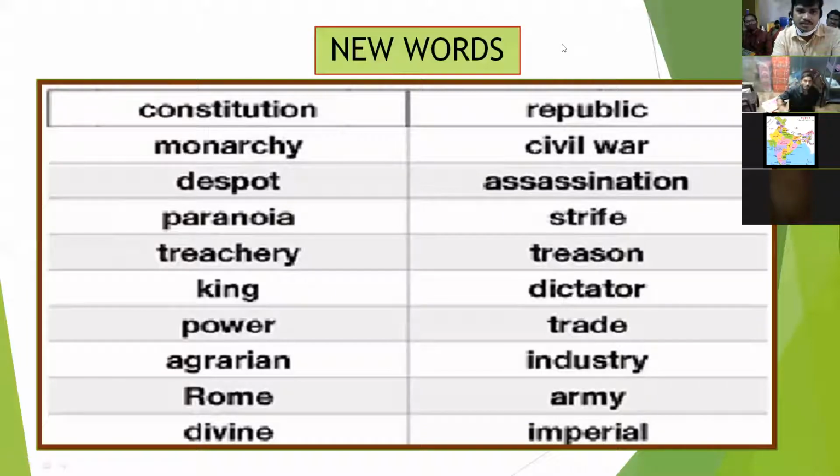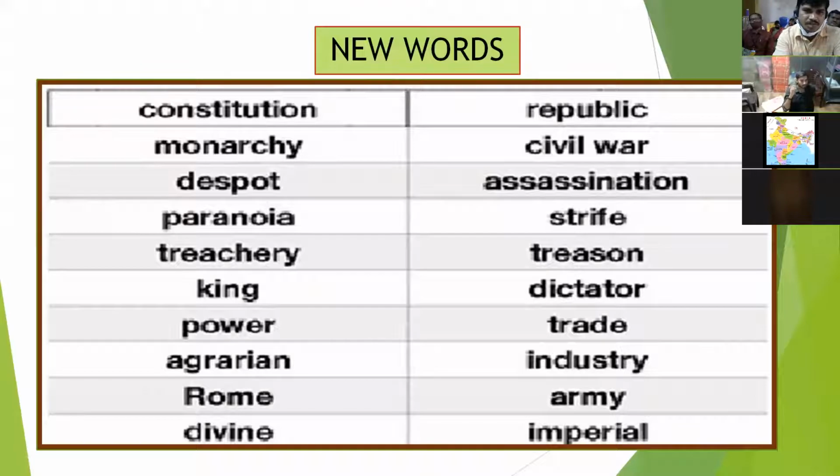Okay, next we have monarchy. How do you pronounce this word generally? Not monarchy, we have to pronounce this word as monarchy. So what is the meaning of monarchy? Monarchy means a system of government by a king or queen.